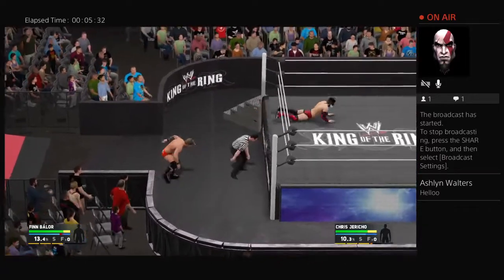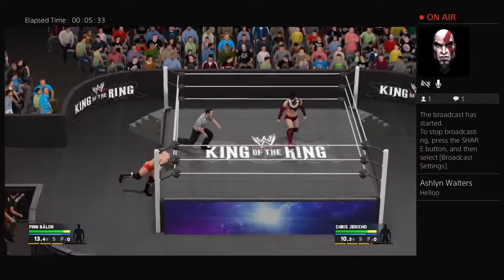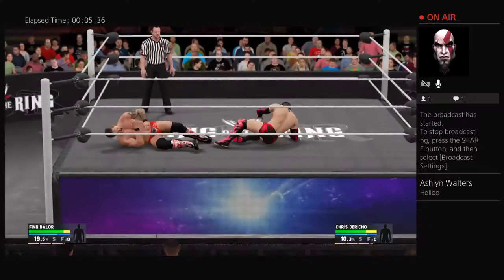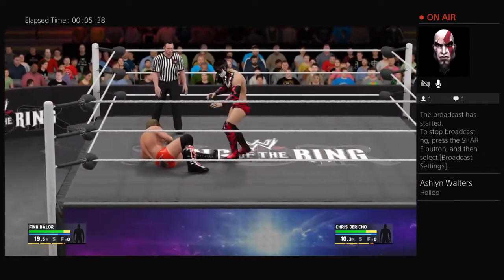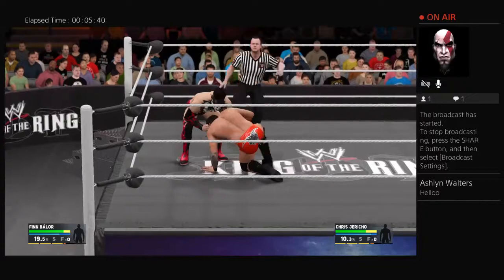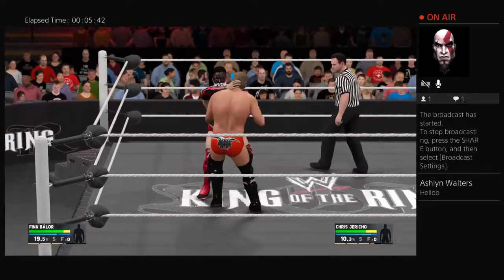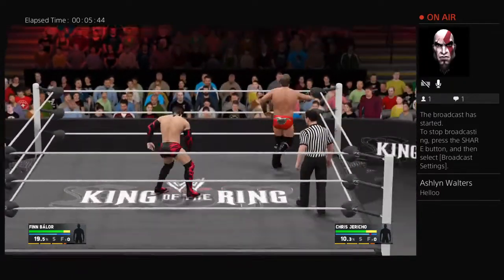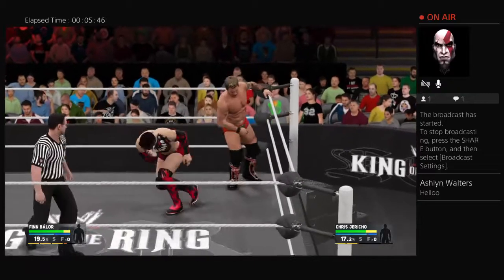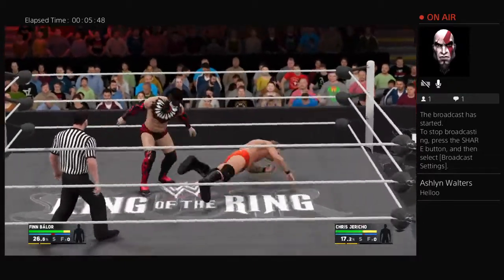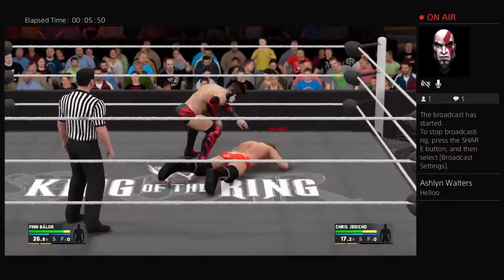So now getting back to the action, it seems like we have a cat and mouse game going on between Chris Jericho and Finn Balor. It looks like Balor and Jericho connected on their outfits. Yeah, Finn Balor and Chris Jericho both repping the red tonight. I guess that is the color of royalty. And now, oh, Balor is going for the chop. And now Jericho going for the enziguri.